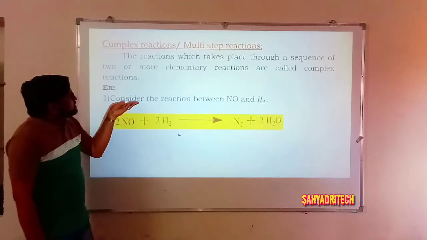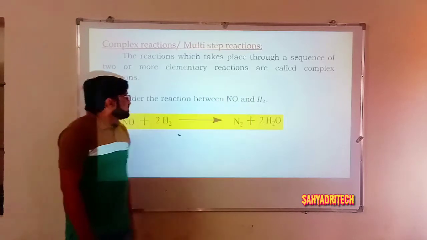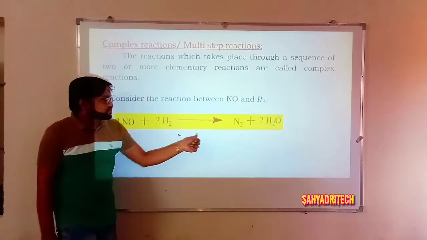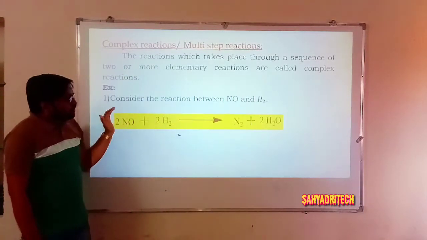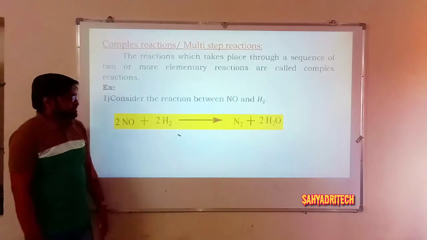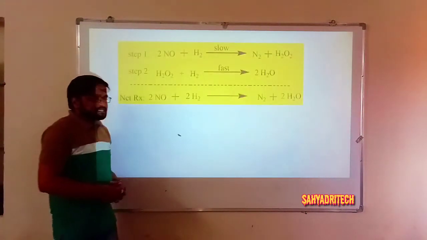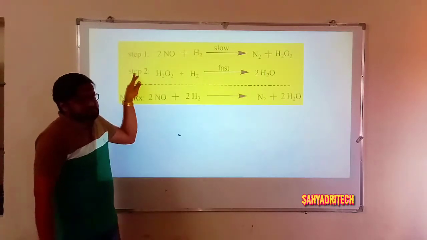One example, say reaction between nitric oxide and dihydrogen. So what is the net reaction? 2NO plus 2H2 gives rise to N2 plus 2H2O. Okay, so this is the overall reaction, net equation. But if I consider the mechanism of this reaction, that is experimental data, this reaction takes place in two steps.